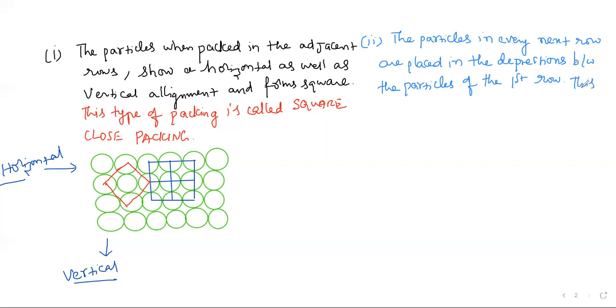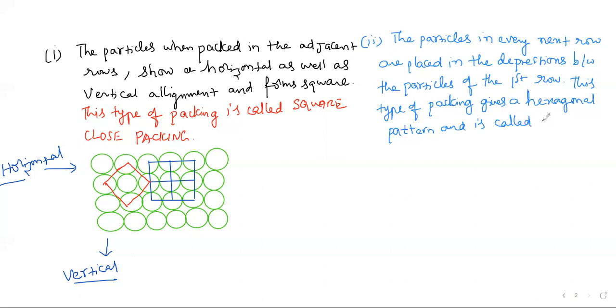Then what will happen? This type of packing gives a hexagonal pattern, which is called hexagonal close packing.